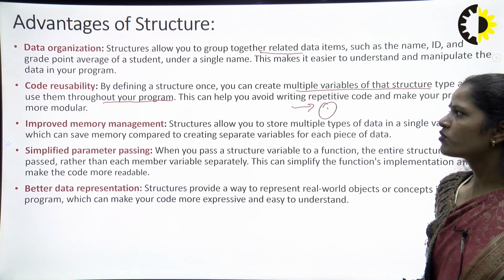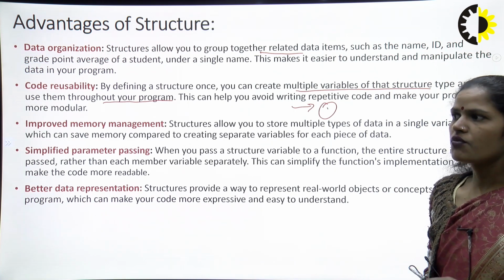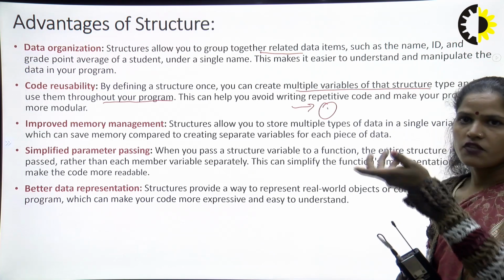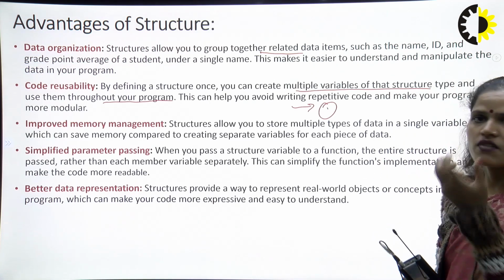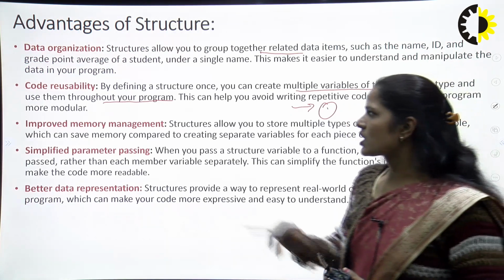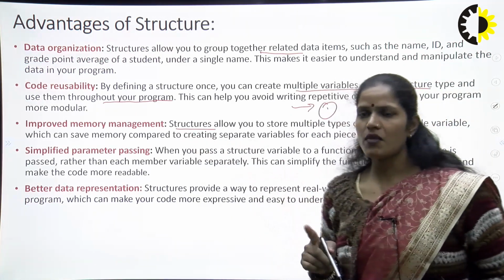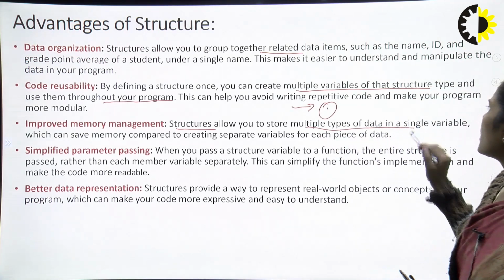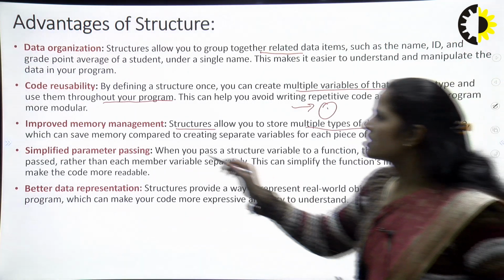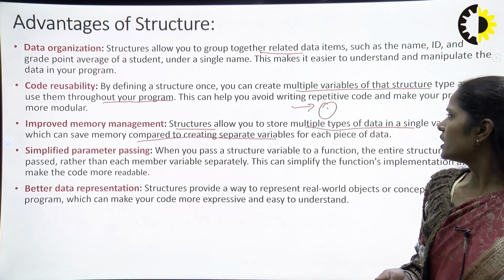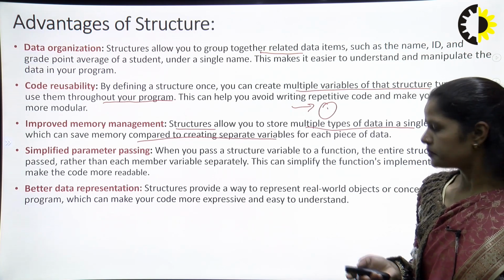Next, improved memory management. Whenever we are designing multiple records for different students, we have different memory locations, but in such a case we define it one time and we use it many times. So multiple types of data in a single variable can save your memory compared to creating a separate variable for each piece of data, right?